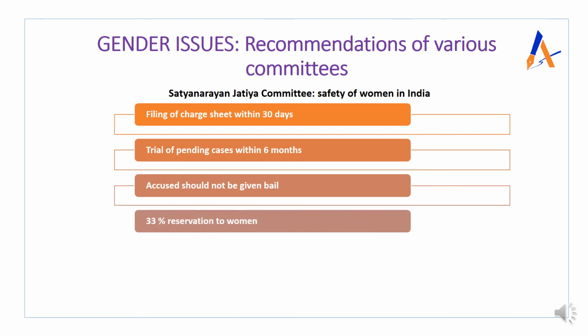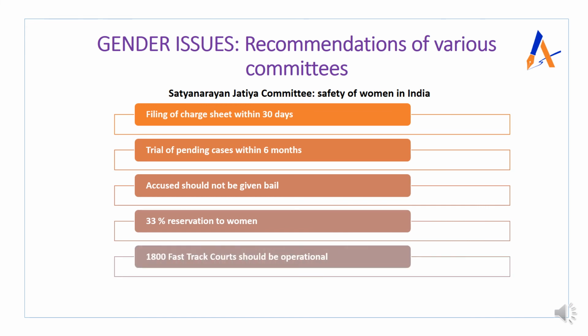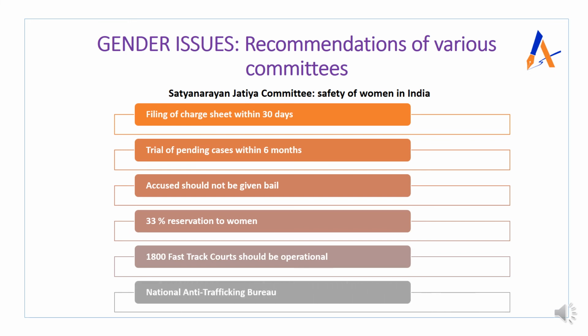Another recommendation given by this committee is that political representation is lacking, which shows that because of the lack of political representation they are not getting a voice for their concerns. So it strongly recommended 33% reservation for women in parliament. And the second last point is related to fast track courts. The committee has recommended that 1800 fast track courts should be operational in order to deal with issues related to women. And the last one is with respect to setting up the National Anti-Trafficking Bureau.